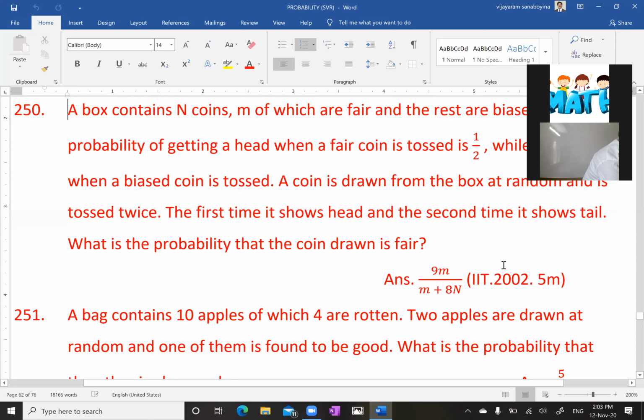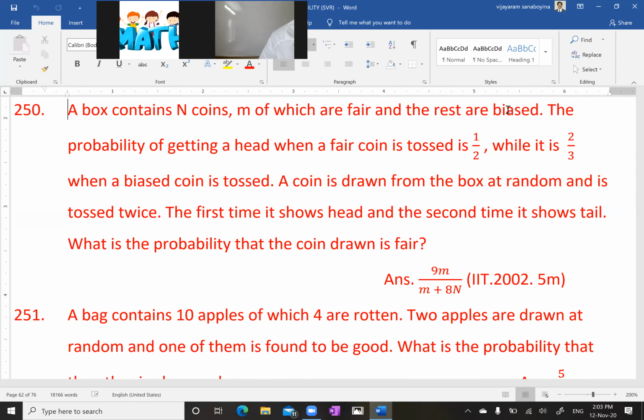Yes, my dear. This is the problem here. Yesterday I gave this one. I don't know how many of you tried. The 250 problem, my dear. A box contains n coins. I think all of you read the question, no need to explain again. A box contains n coins, m of which are fair, and the rest are biased.